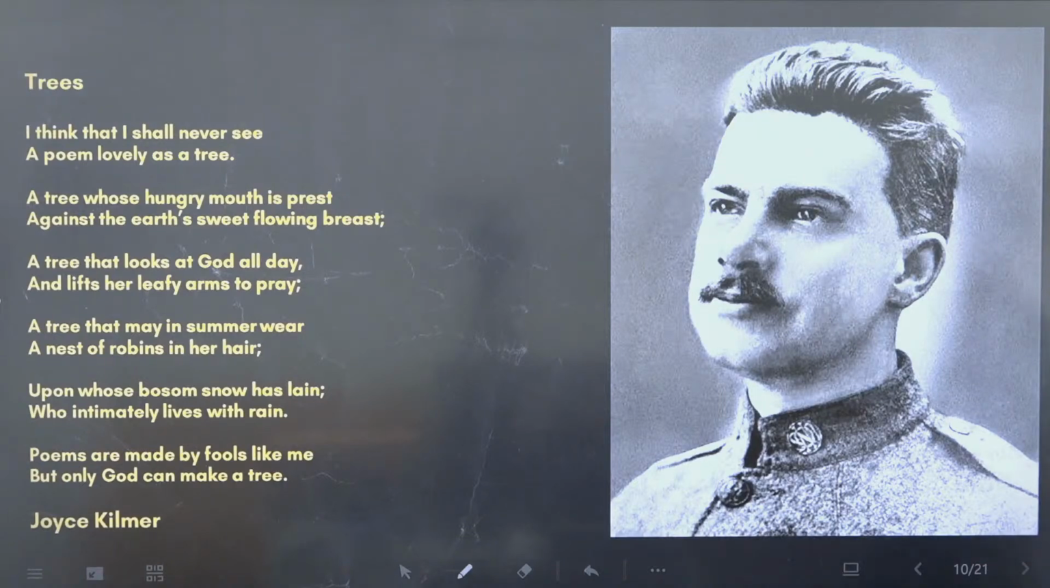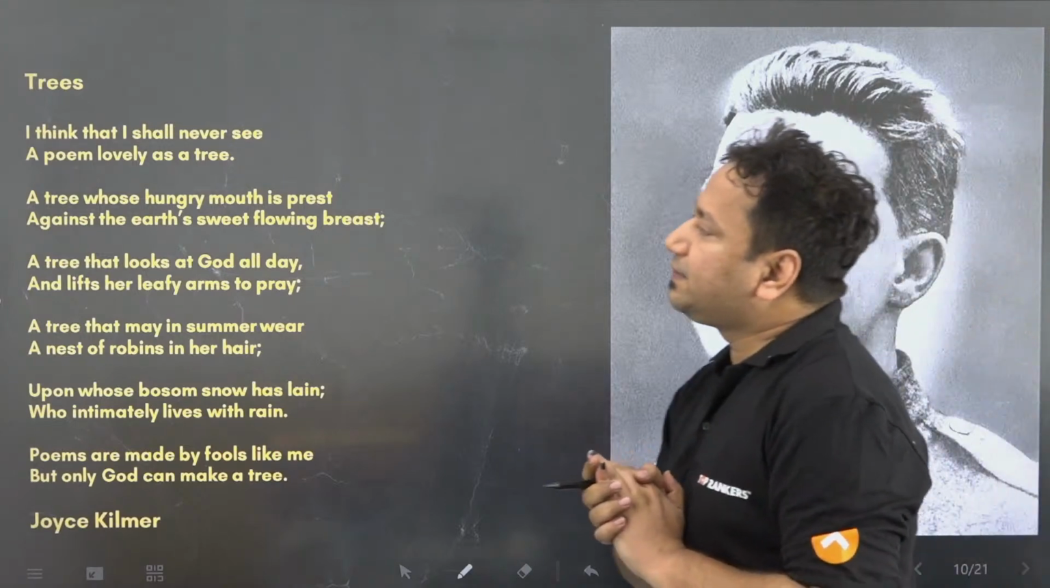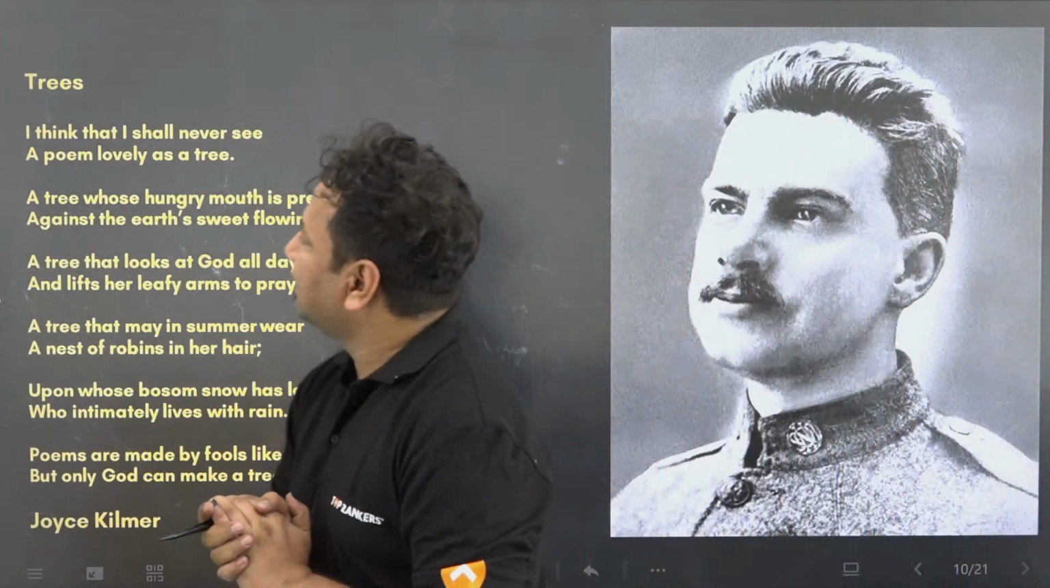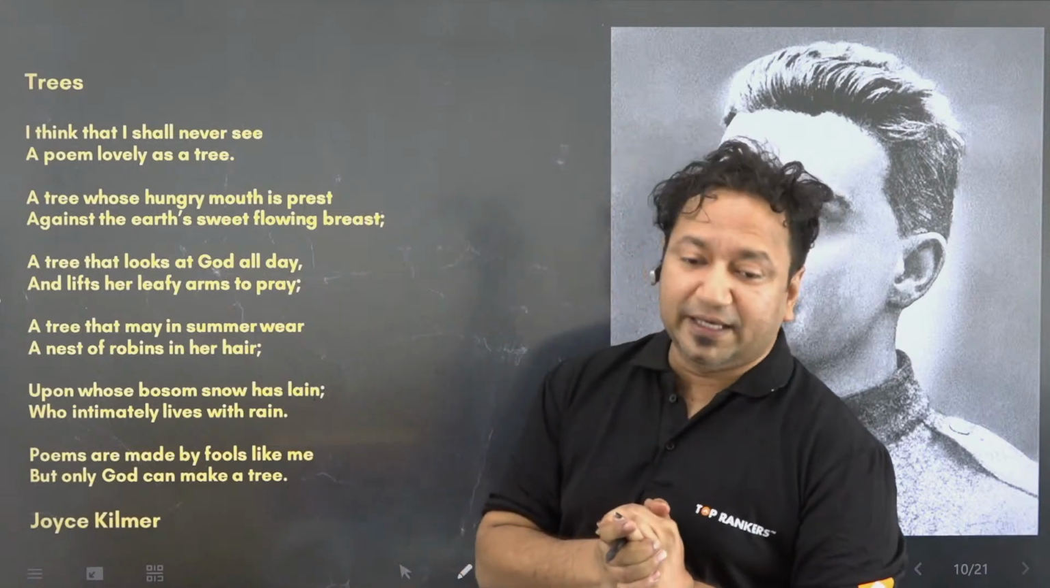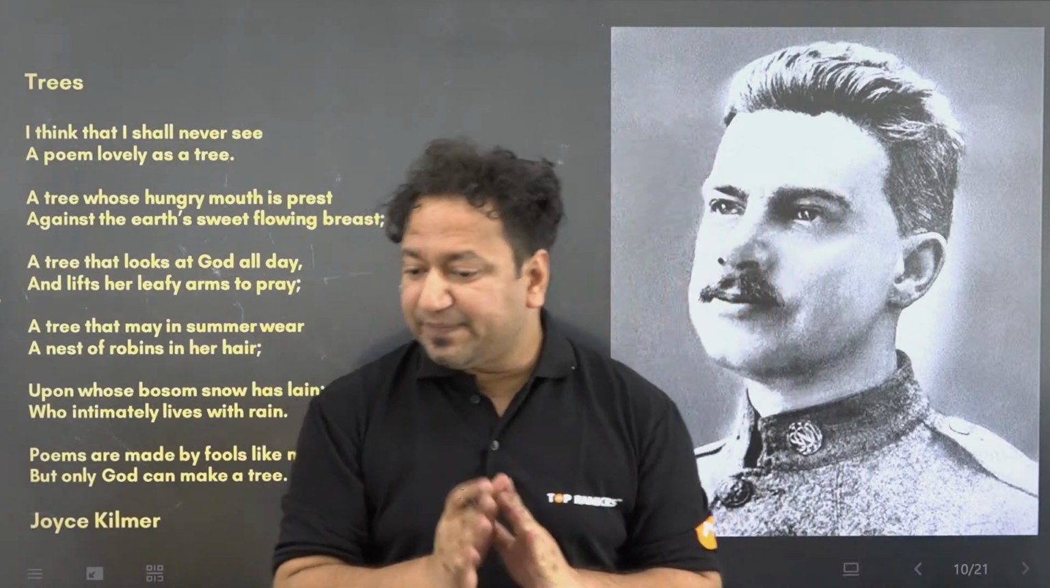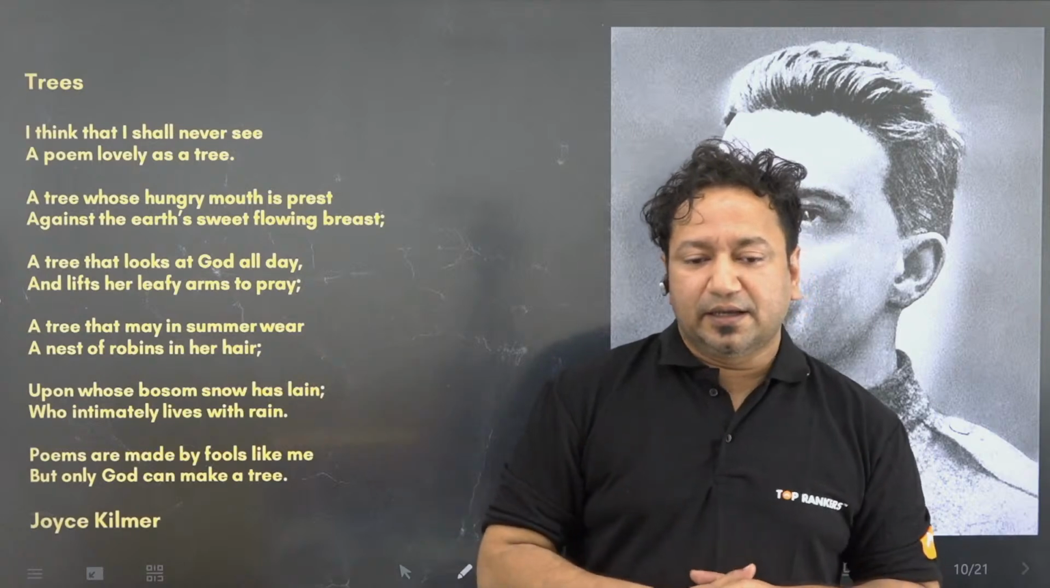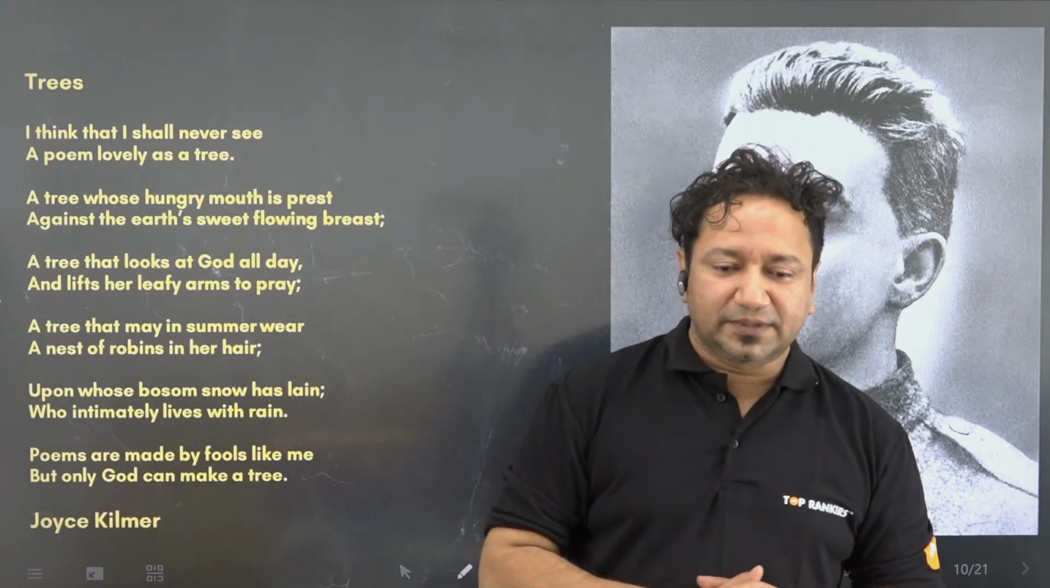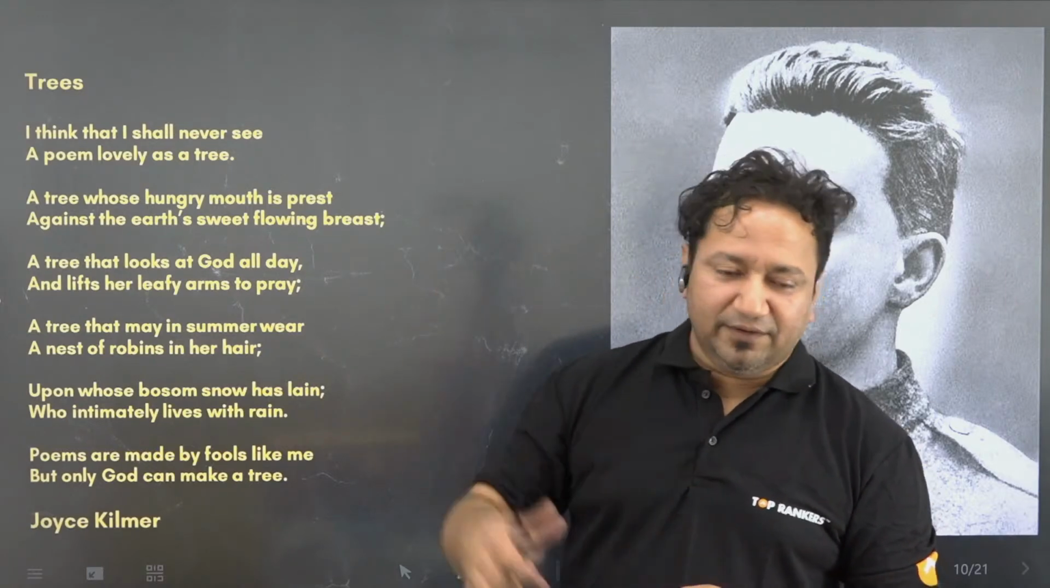Here comes the first poem, Trees. This guy is Joyce Kilmer. Let us read the poem. I think that I shall never see a poem lovely as a tree. I'm not going to explain it right now. I'll just read this in a way that can give you an alpha level of consciousness.